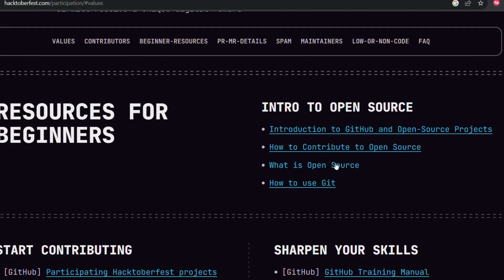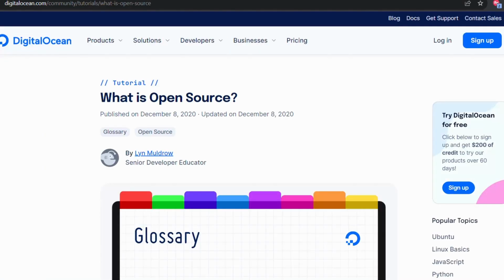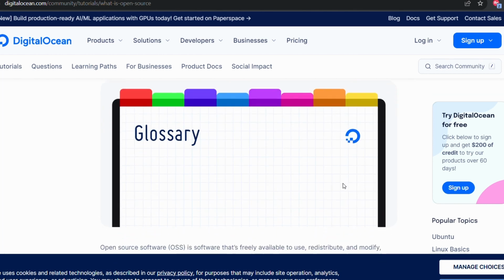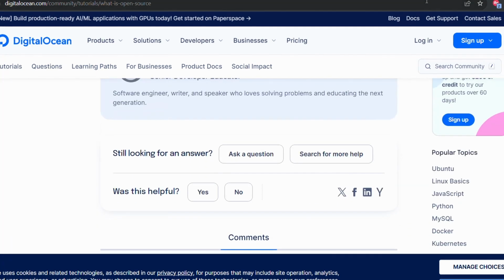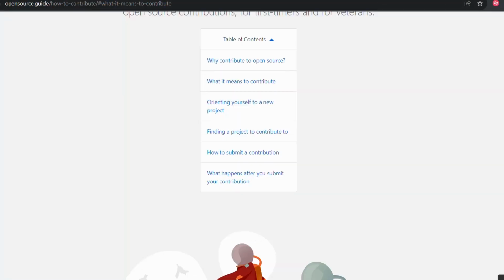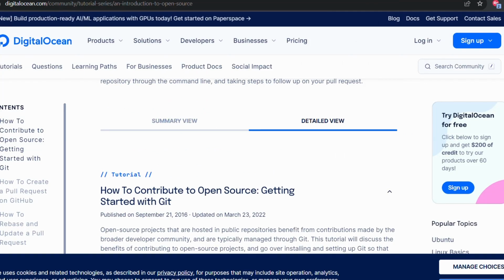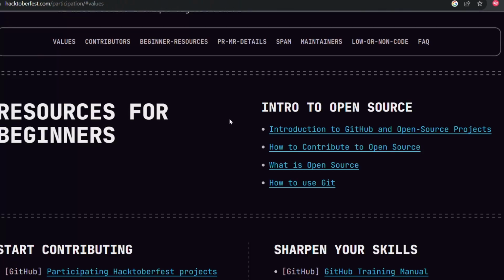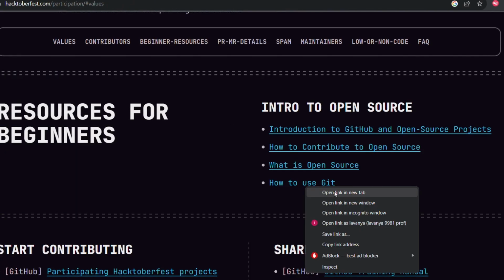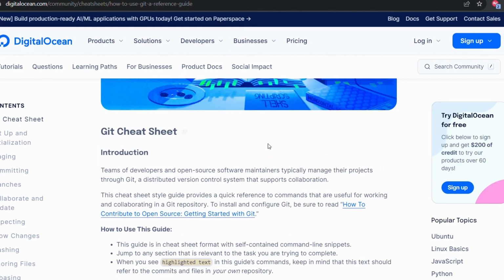So here this is also one of the links which is available at DigitalOcean. You can go and check. Yep. So how to use GitHub, Git. You can check this information.